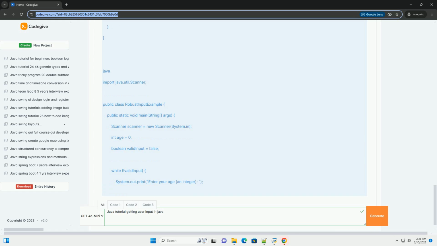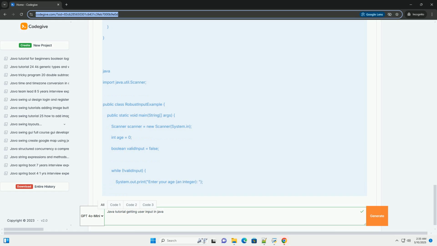scanner.close. Closing the scanner releases the resources it's using. It's important to close the scanner, especially when dealing with files or other input streams besides System.in. While the JVM handles closing System.in automatically when the program ends, explicitly closing the scanner is still good practice and important for other input sources.